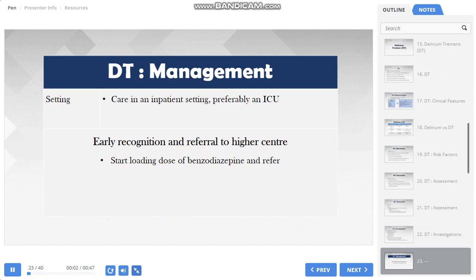So how does one manage DT? It is important to remember that DT is a complicated alcohol withdrawal syndrome case, and in such cases DT should be managed in an inpatient setting alone. Such patients cannot be managed on an outpatient basis.